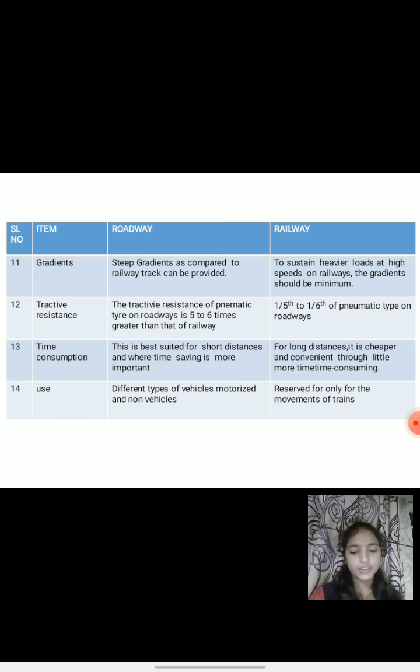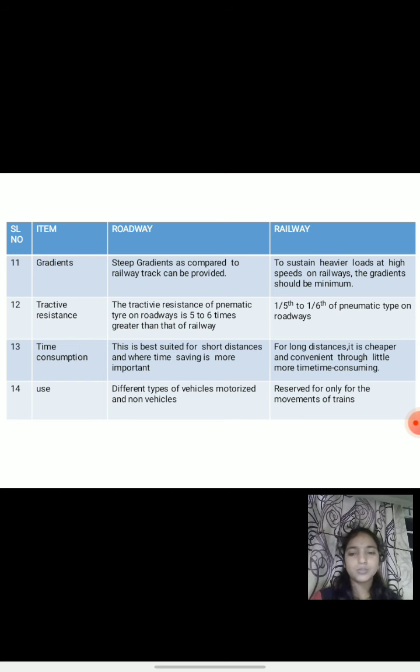This resists the friction between road and tire of the bike or car to give the grip of the vehicle. In case of railway transportation, tractive resistance is less because the surface of the wheel is smooth. In roadway transportation, the tractive resistance of pneumatic tire on roadways is 5 to 6 times greater than that of railway. In case of railway transportation, it is 1/5th to 1/6th of pneumatic tire on roadways.